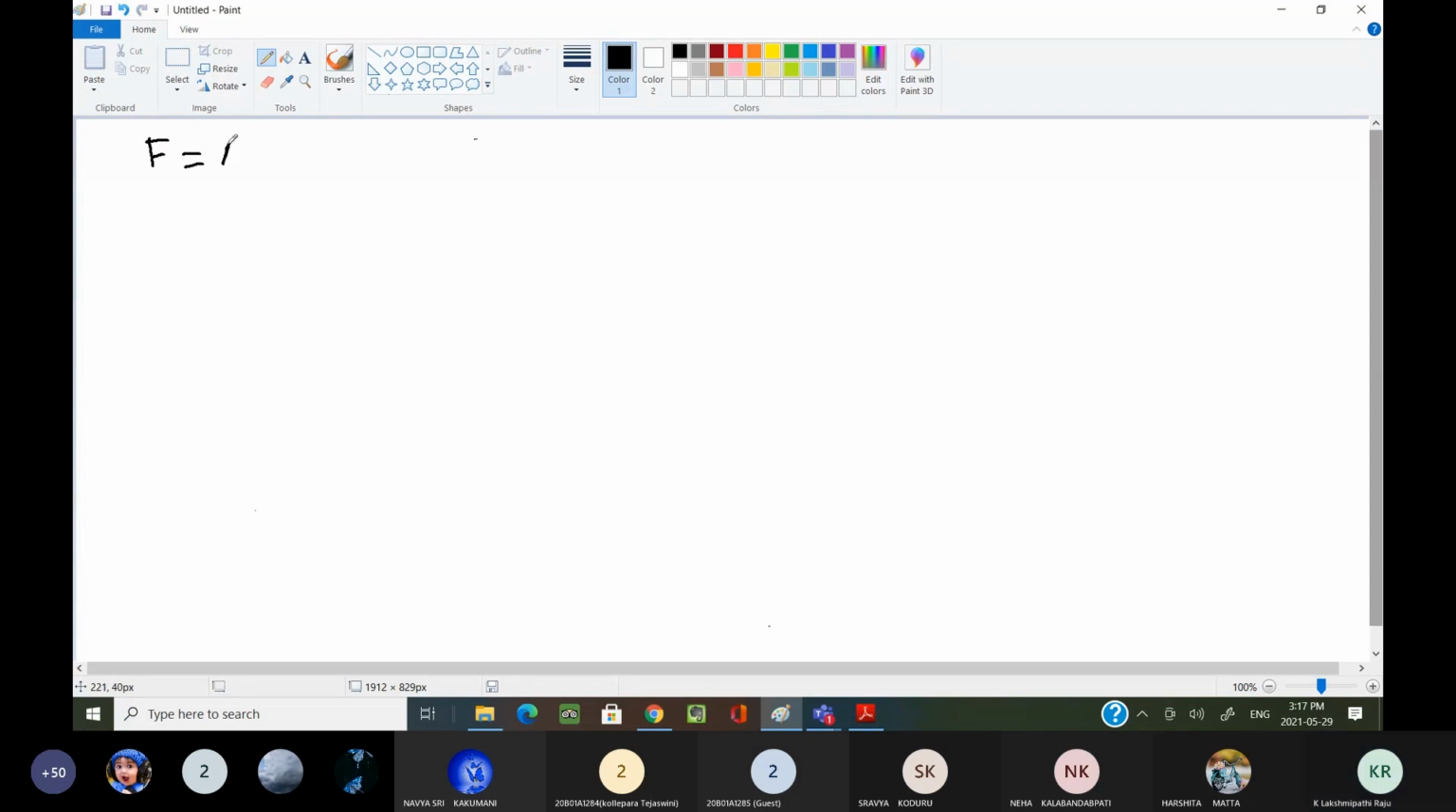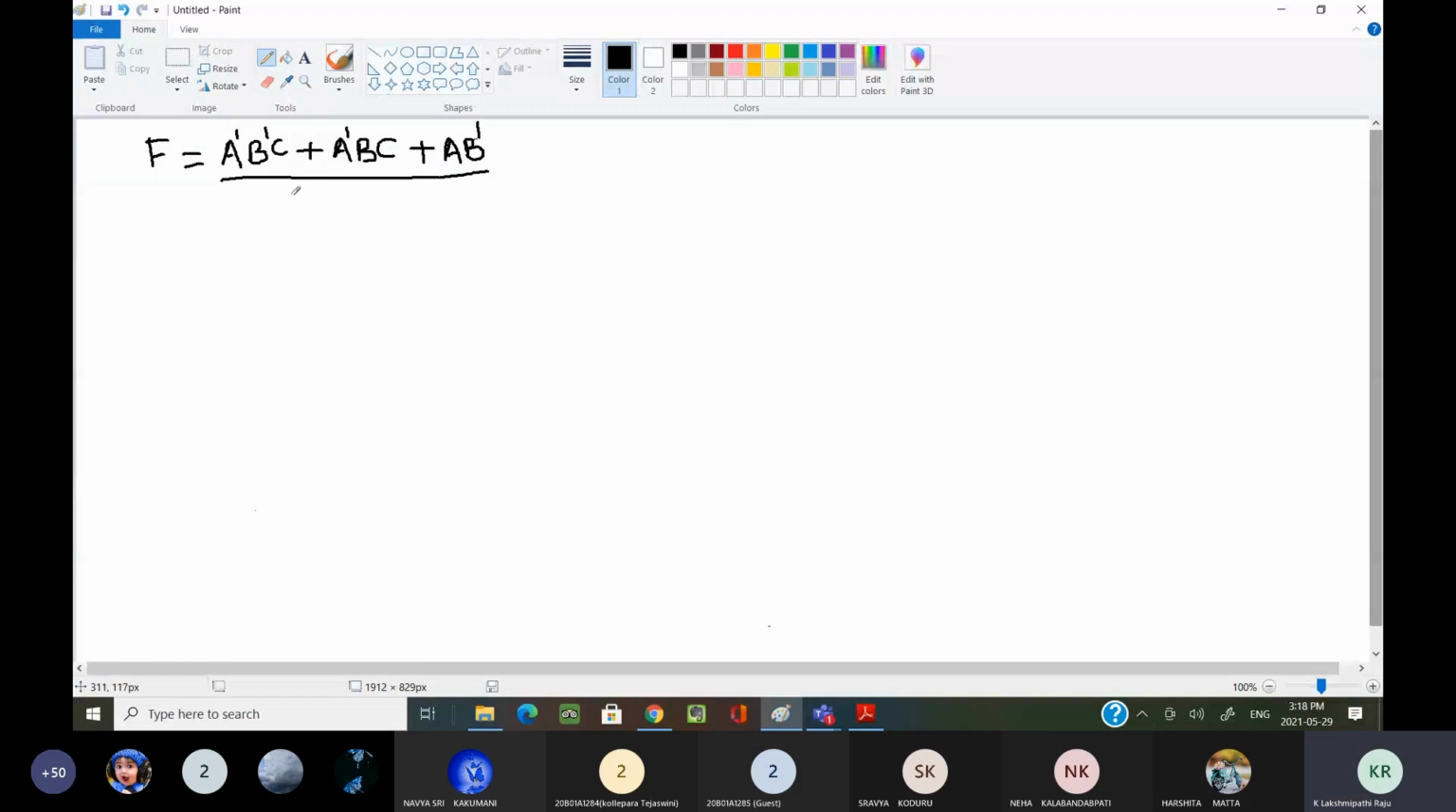What is the expression I have written? f equal to a complement b complement c plus a complement b c plus a b complement. Okay, this is the example Boolean function I have taken. Now I am calling this a logical expression or Boolean function.